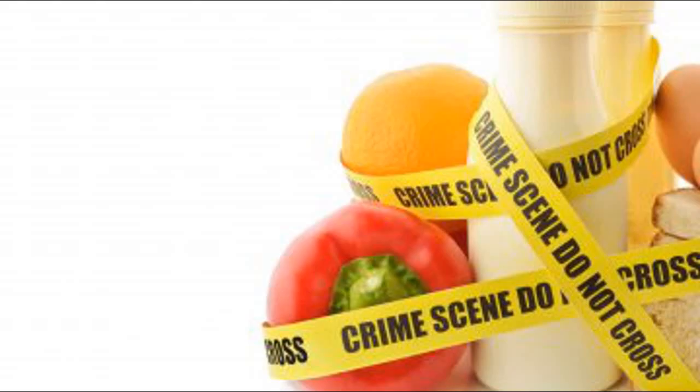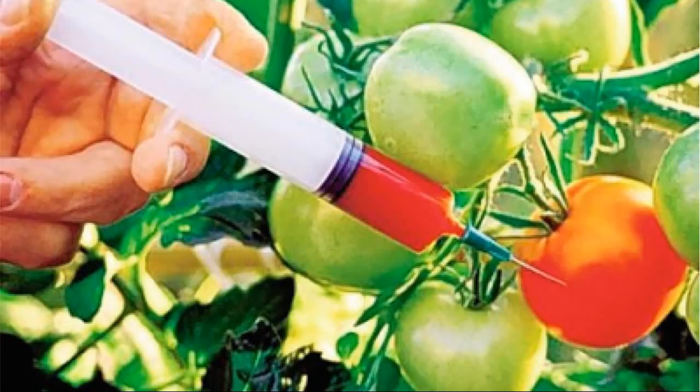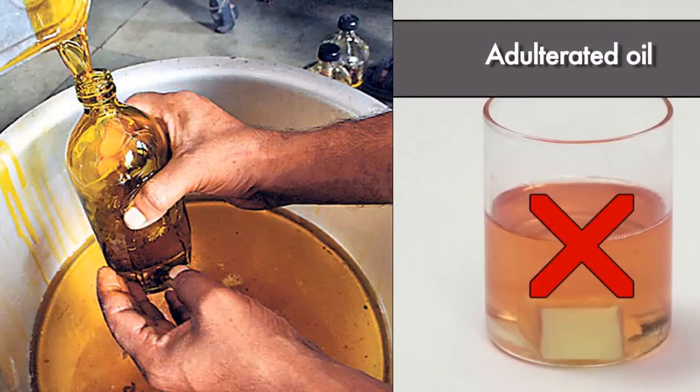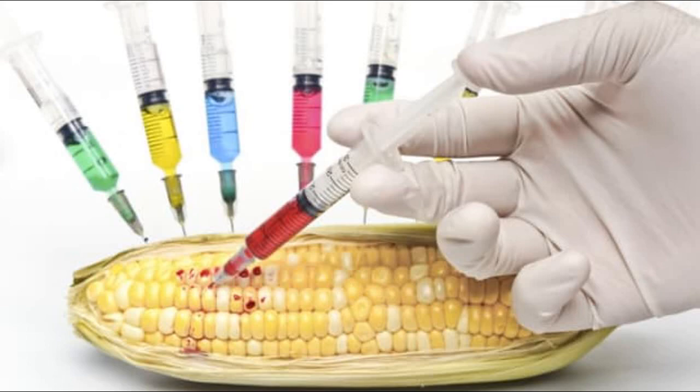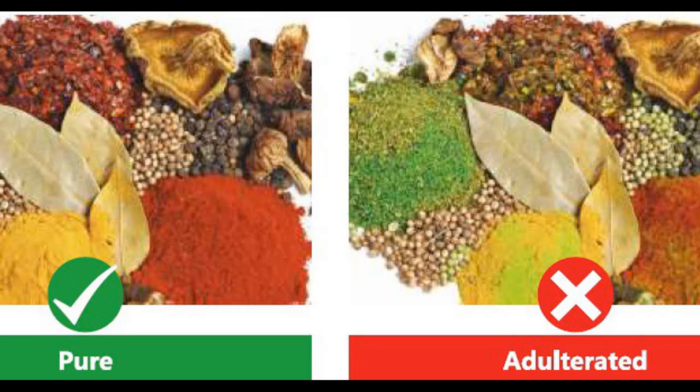The most sad part is all food products face the problem of adulteration. Oil is not an exception. Adulteration also happens in oils. So, what is adulteration? Well, adulteration is a malpractice where cheap, low grade and harmful substances are added to the food product.